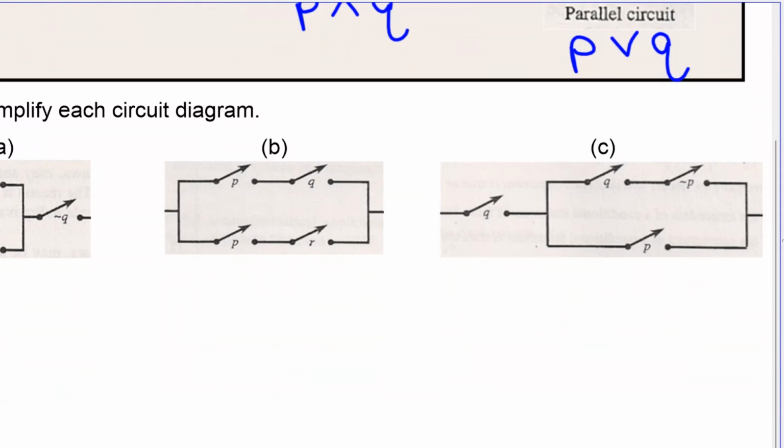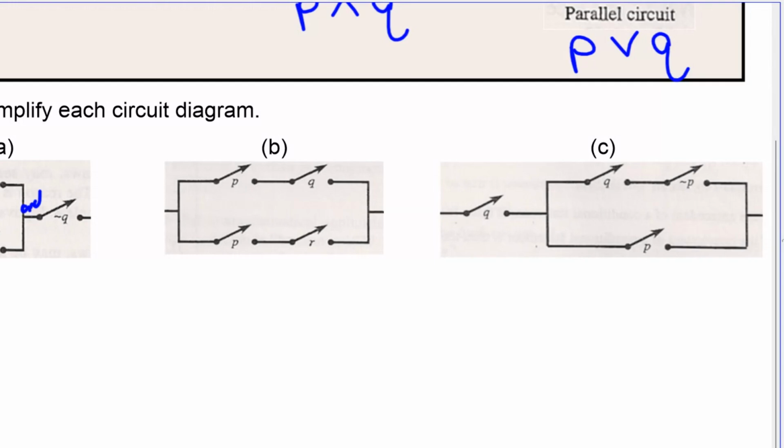Number 8. And with these questions, I think I put the cart before the horse a little bit. We should be able to just write what we see. But as far as simplifying, we're going to need some rules that I put on the next page. So it's a little bit out of order. But when I look at this problem, I see an or right here, and I see an and.